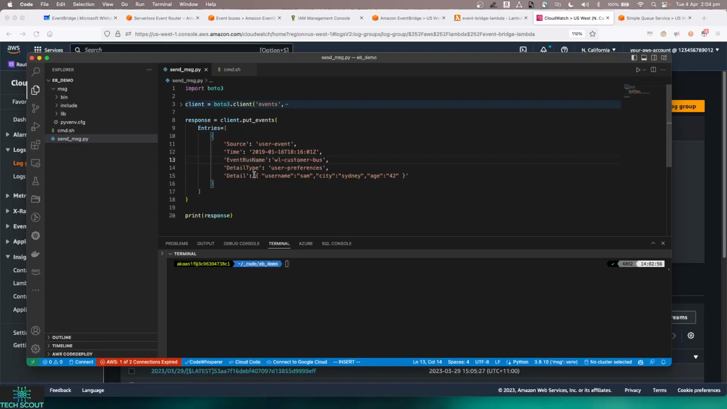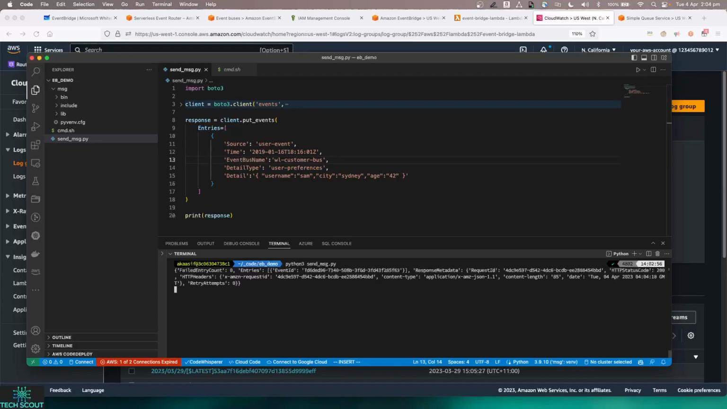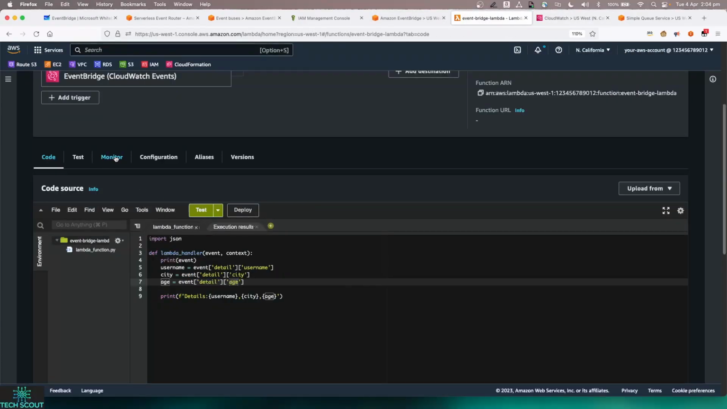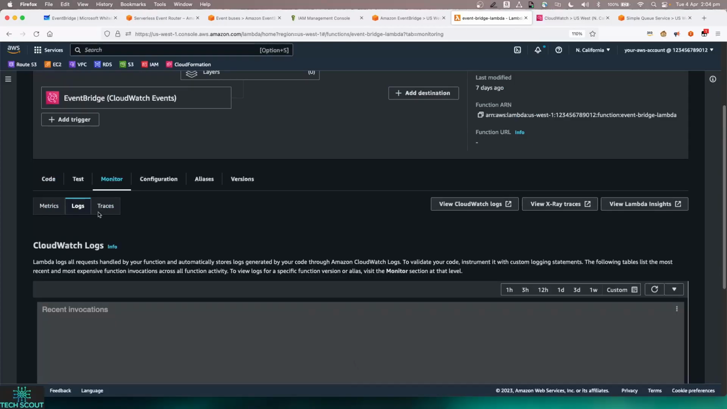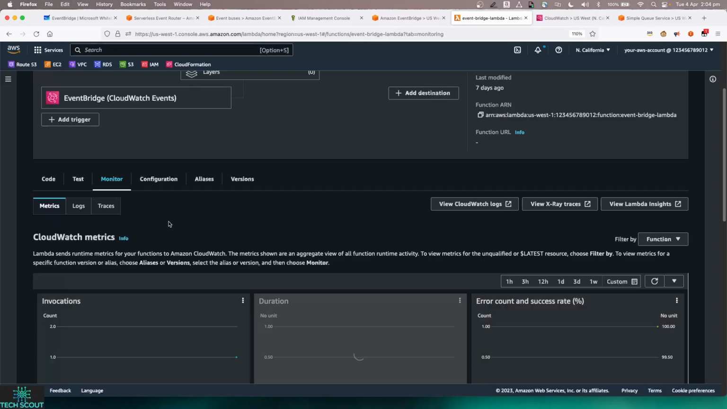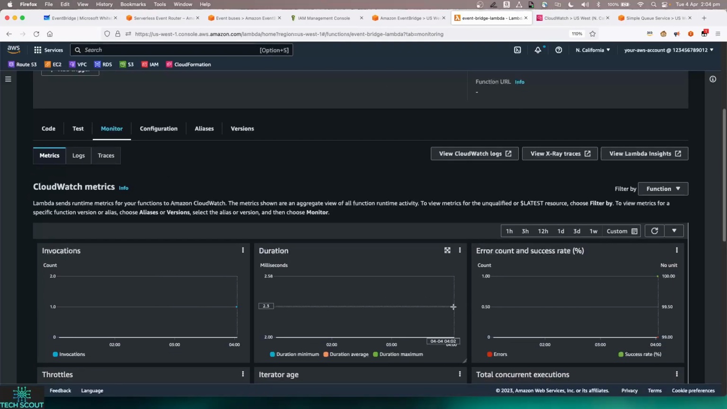So obviously this is where we provide our payload. So what I'll do now is I'll just run the script. Just tested it, it does work. So basically the event is gone. So at this stage, because it's a user preferences, it should go into the Lambda. So if I come into the monitoring, I should see some activities to have happened over here. Yep, so there is something which has happened over here.